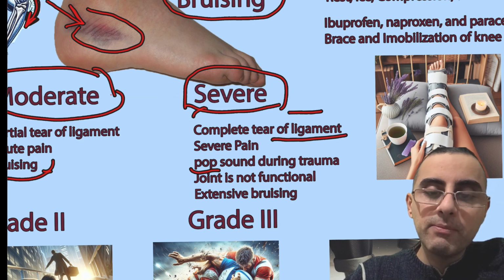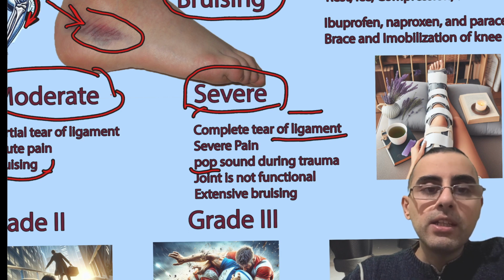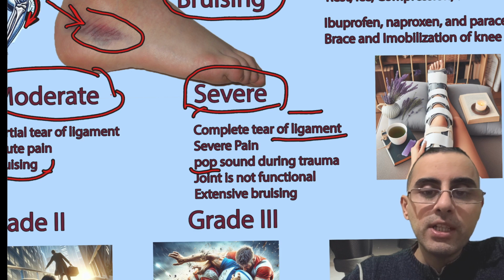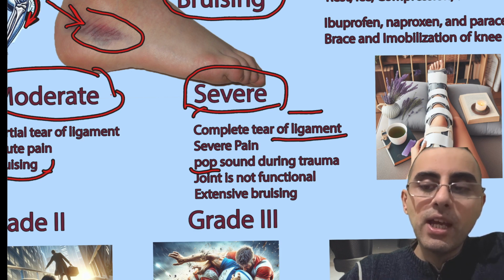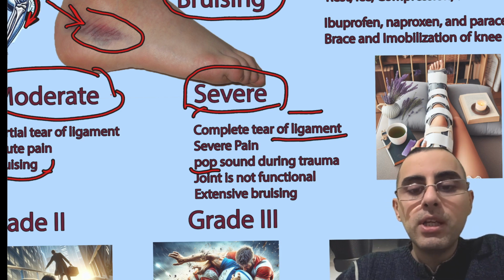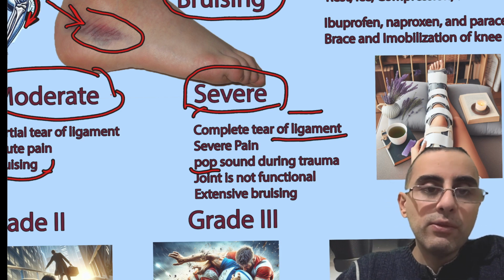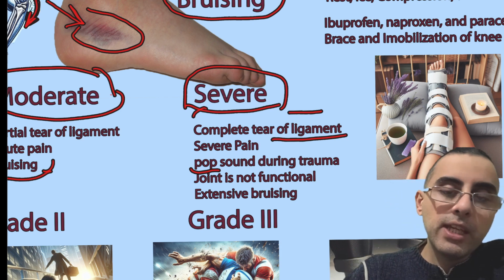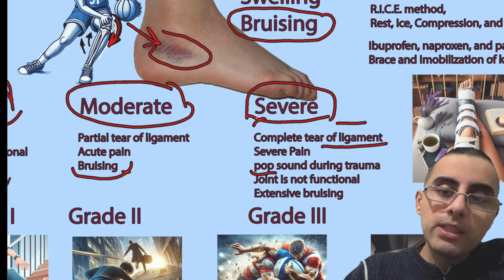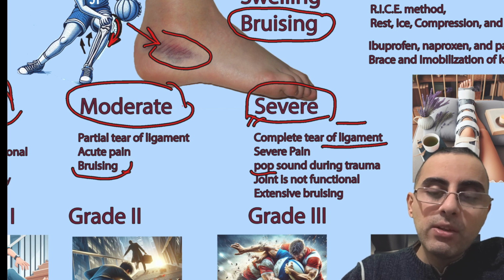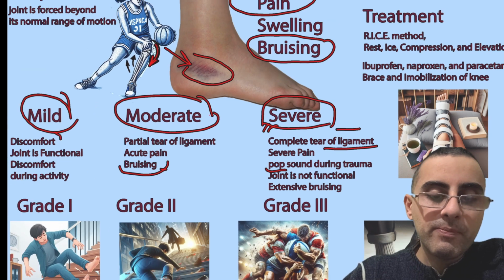The joint is not functional in this case, and there is extensive bruising and extensive severe pain, and the person is unable to walk or to use his foot or his leg or his joint. It's very severe, so it requires surgery.